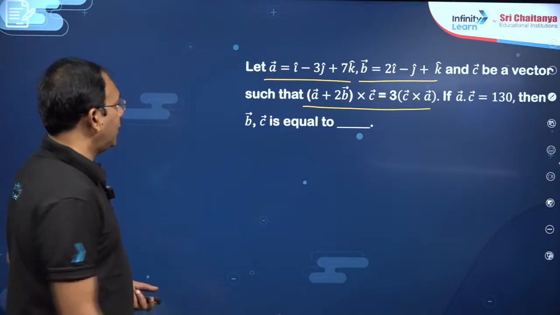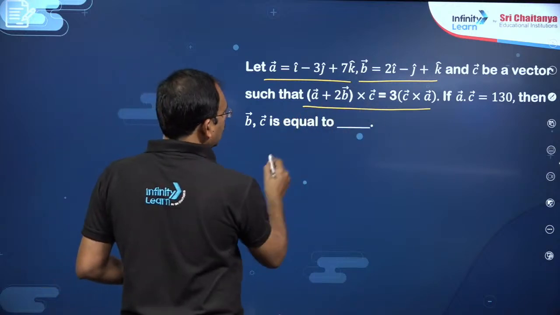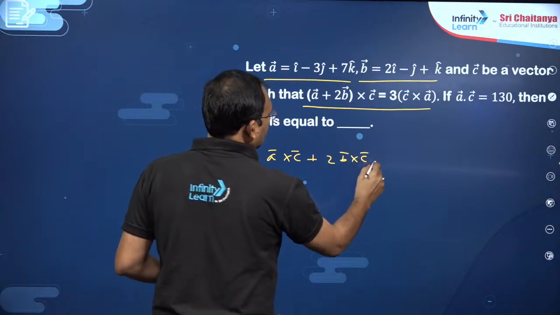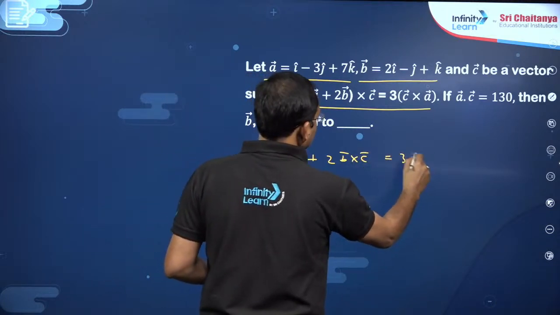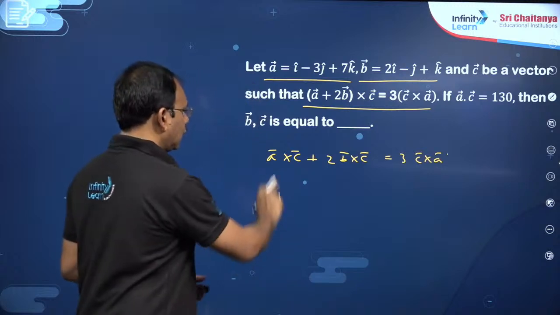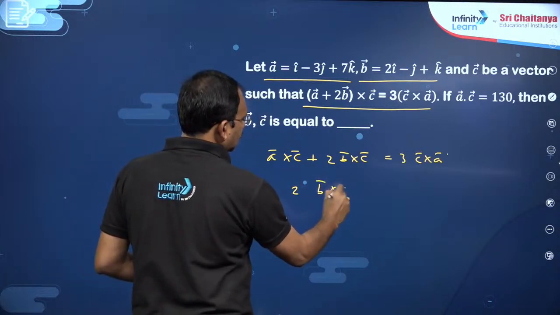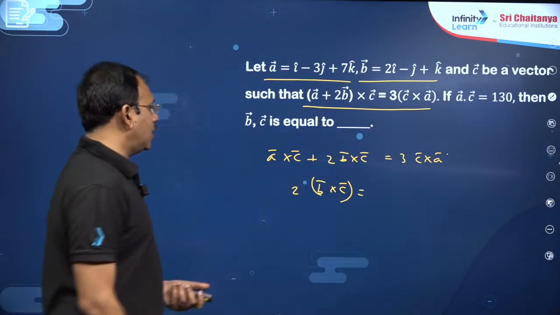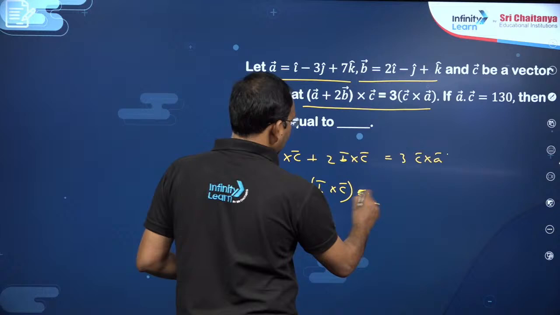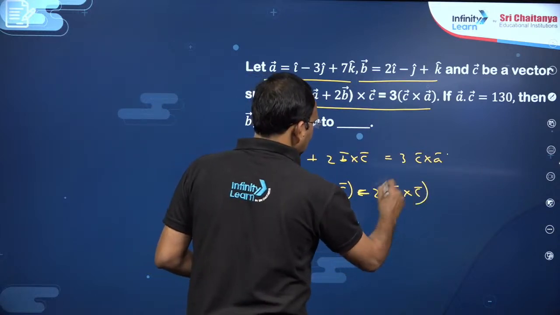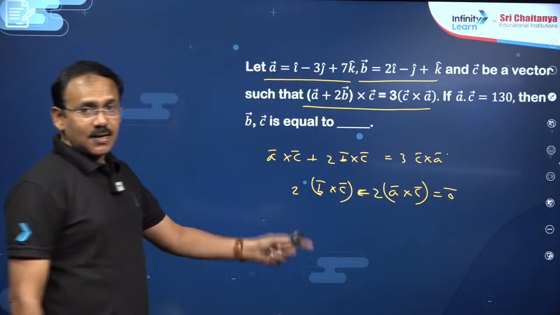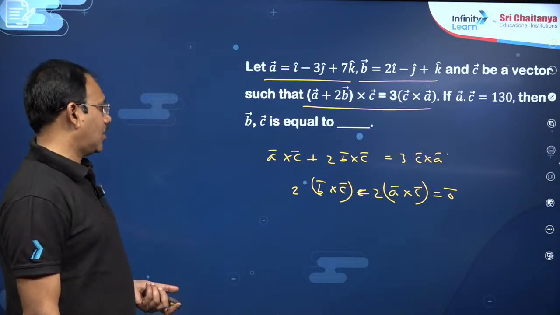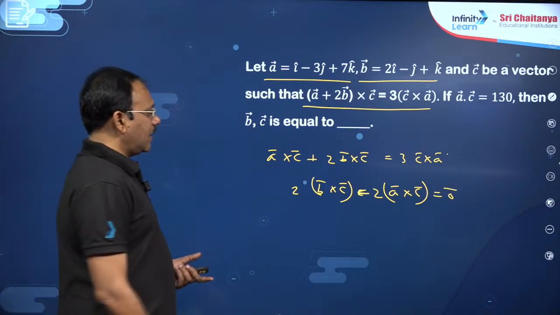So, you just do the distributive law: A cross C plus twice B cross C is equal to thrice C cross A. So, if you take this side, twice B cross C is equal to minus 3 into A cross C, because C cross A, if it comes to this side, becomes minus C cross A.